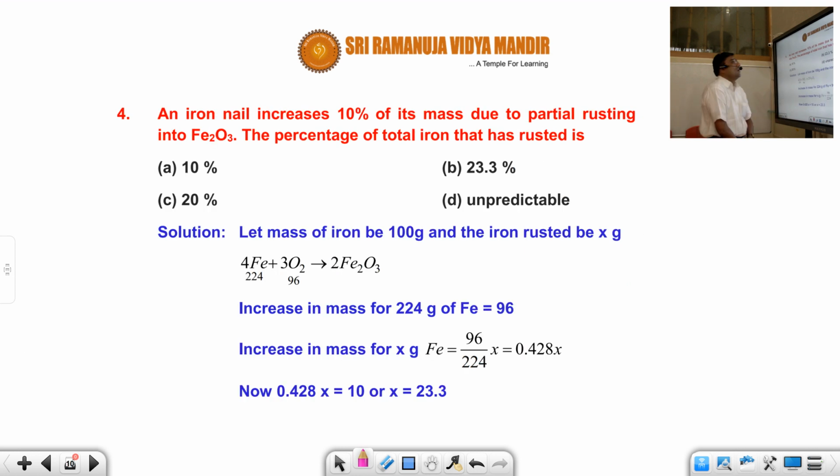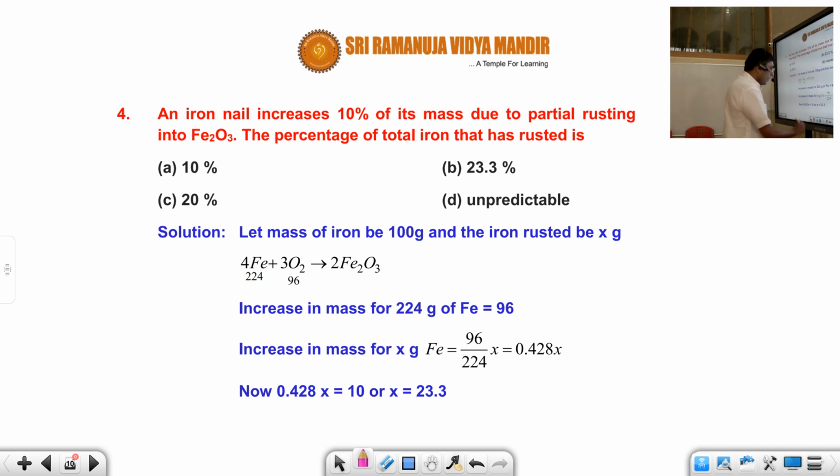Now, this is another interesting question asked in an earlier examination. An iron nail increases 10% of its mass due to partial rusting into Fe2O3. The percentage of total iron that has rusted is? Very good question. Now, let us first make an attempt to understand the philosophy of this question. So, the philosophy is as follows.